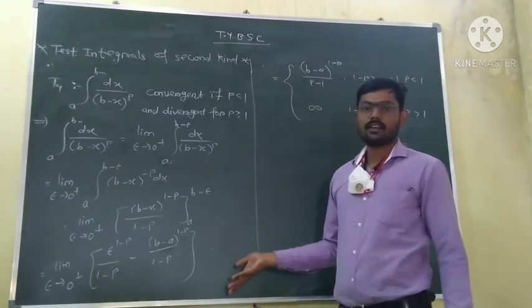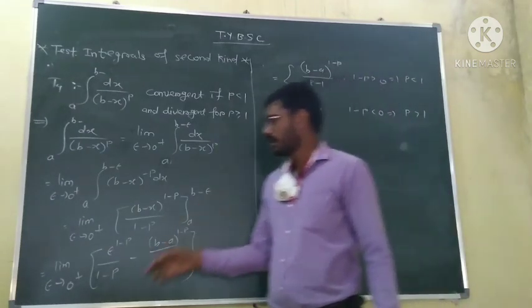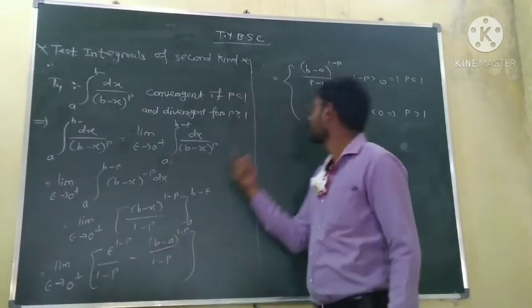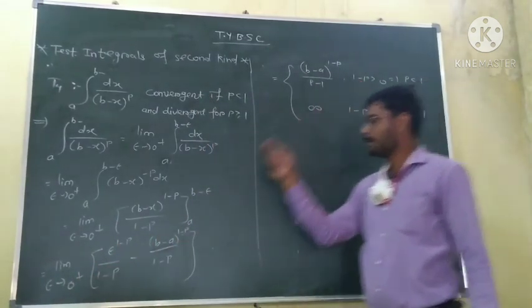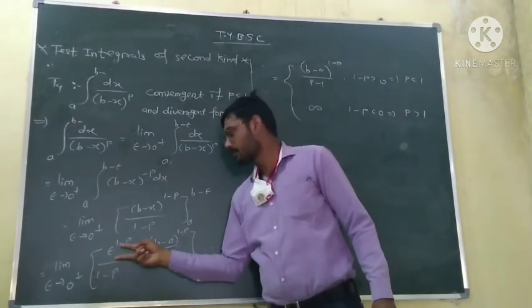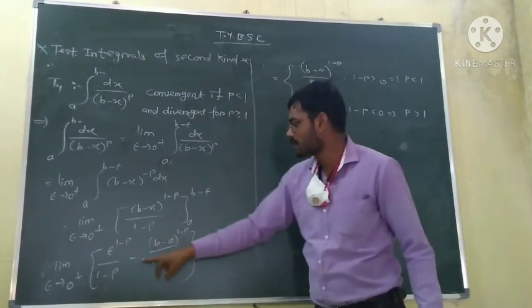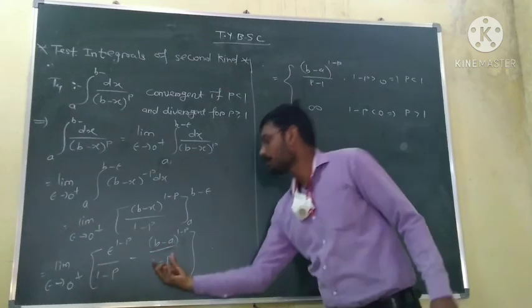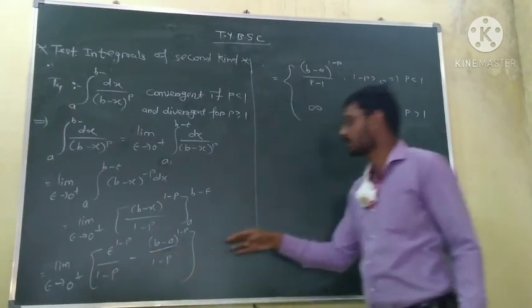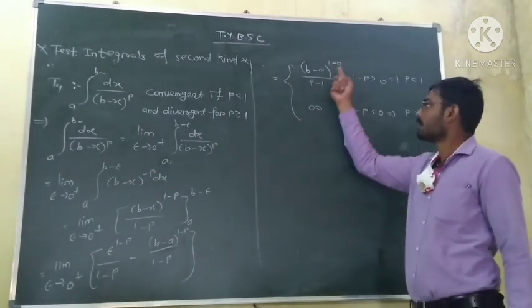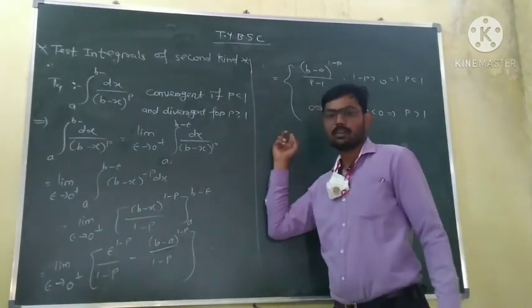Now again, as we have seen previously, limit epsilon tends to 0 plus. If this 1 minus p is positive, then the limit of epsilon raised to power 1 minus p as epsilon tends to 0 becomes 0. So only remaining part is minus of minus (b minus a) raised to power 1 minus p upon 1 minus p, so the limit is equal to (b minus a) raised to power 1 minus p upon 1 minus p.